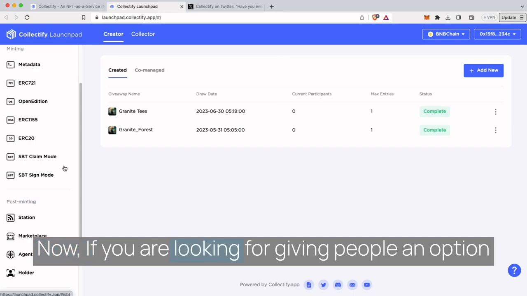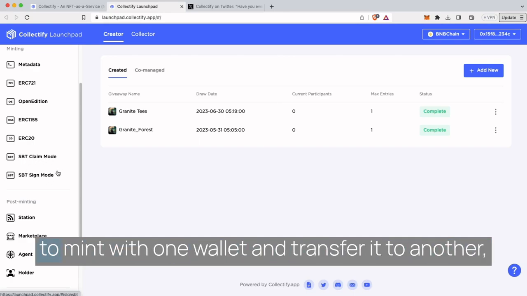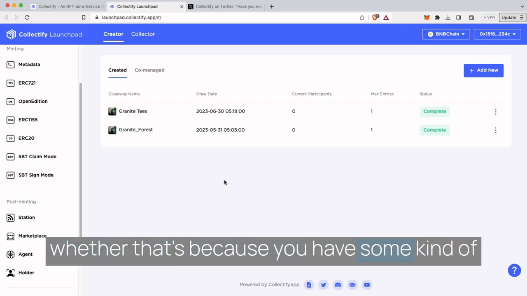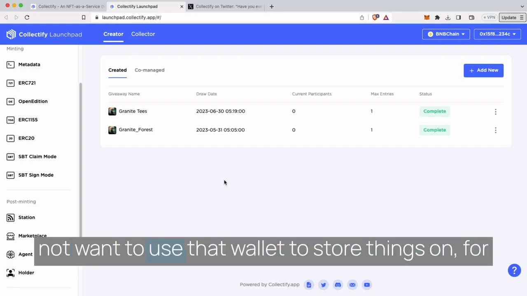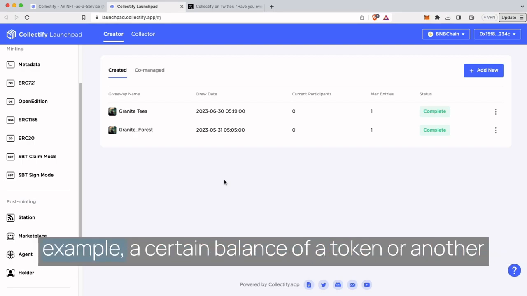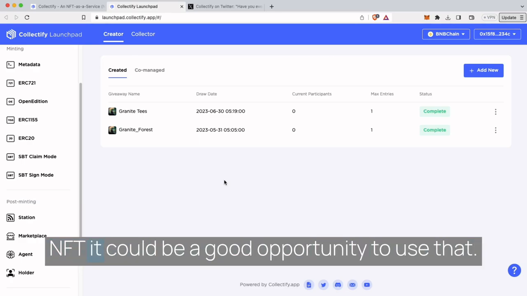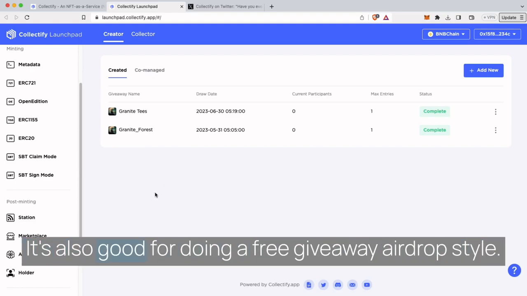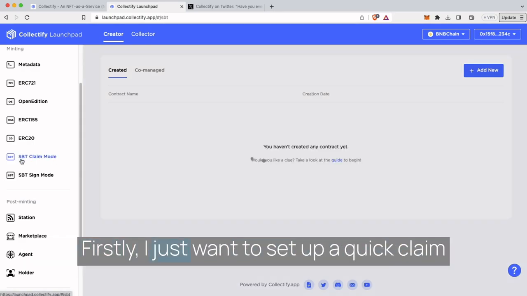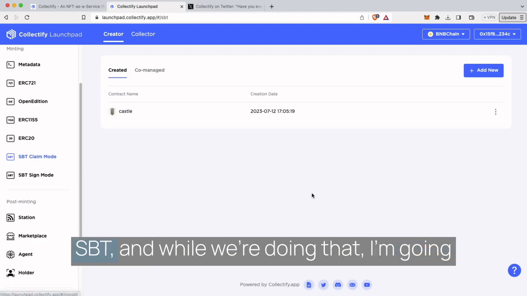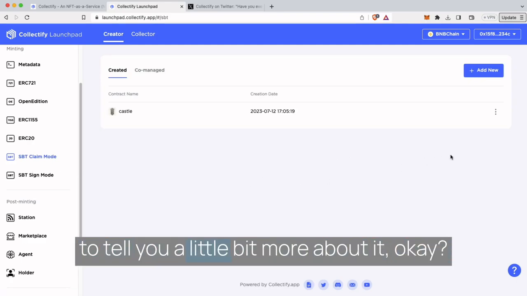Now, if you are looking at giving people an option to mint with one wallet and transfer it to another, whether that's because you have some kind of wallet contents requirement, like a person might not want to use that wallet to store things on, for example a certain balance of a token or another NFT, it could be a good opportunity to use that. It's also good for doing a free giveaway, airdrop style. I'm going to cover that a bit more when I actually get into it. Firstly, I just want to set up a quick claim SBT, and while we're doing that, I'm going to tell you a little bit more about it.